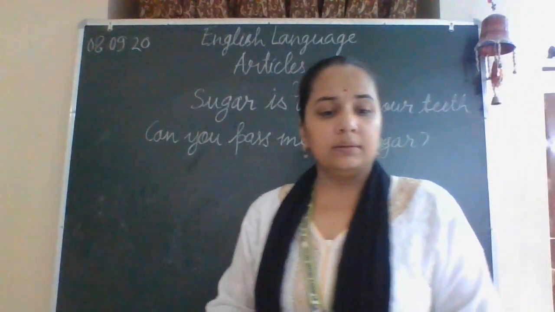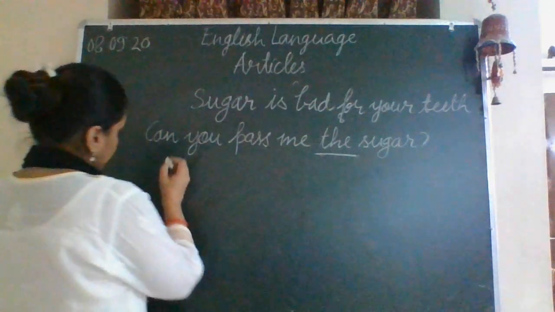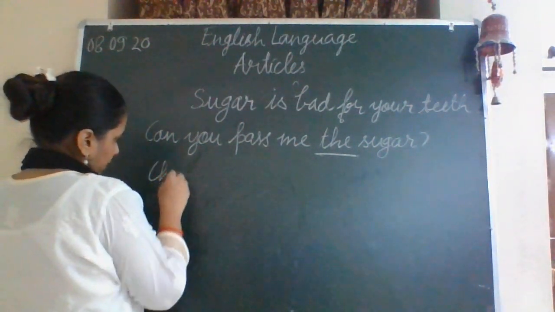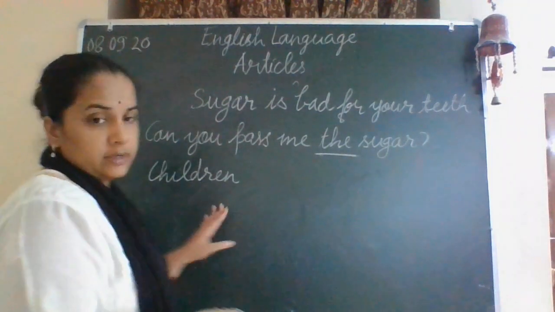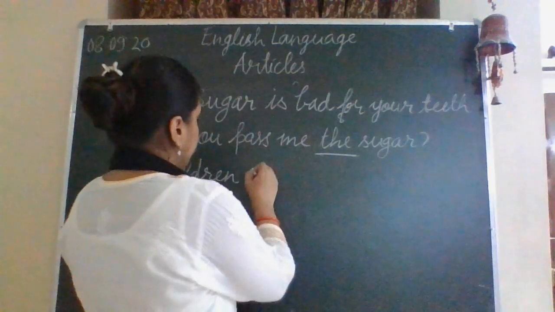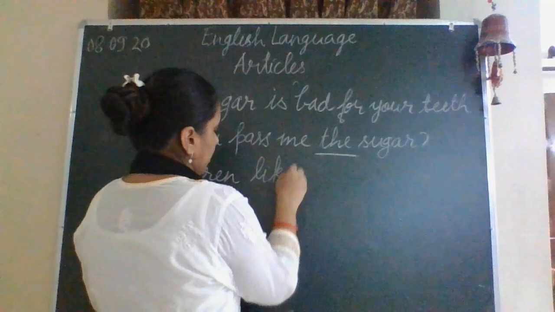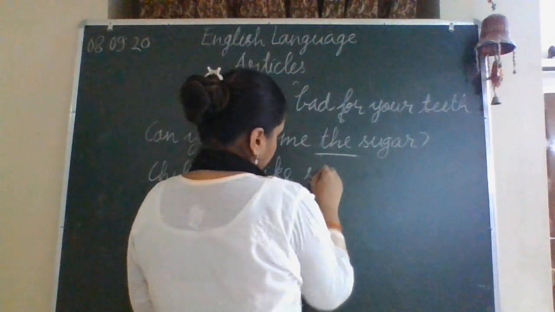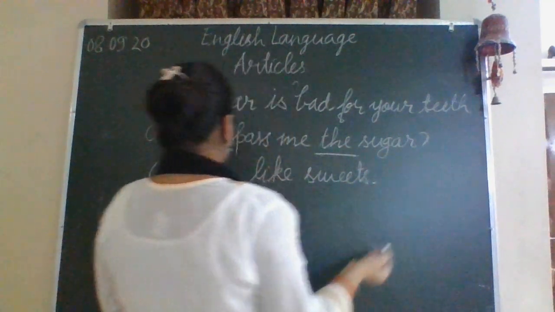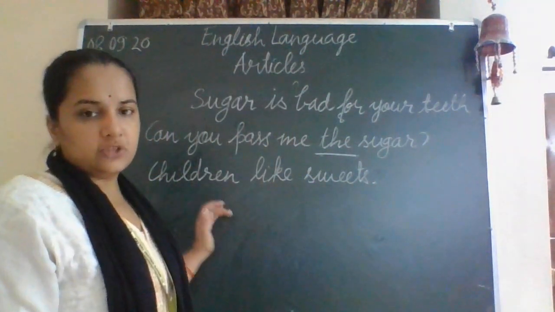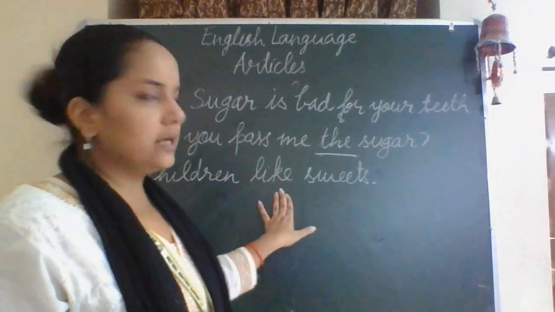Another example. Children like sweets. Here we are talking about children in general.